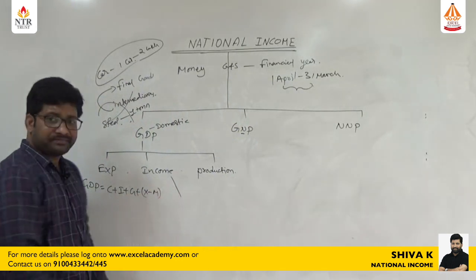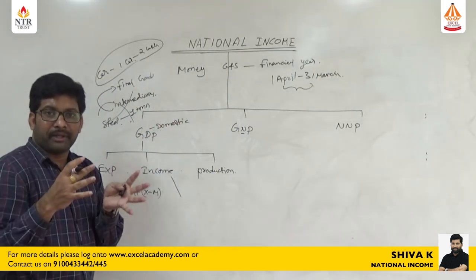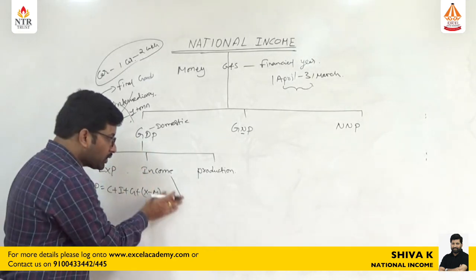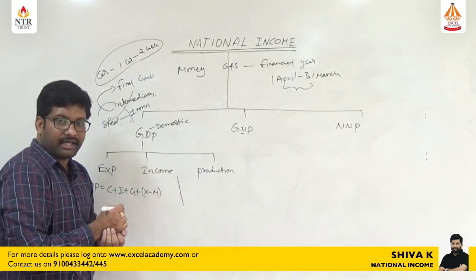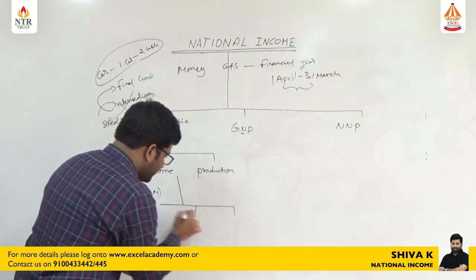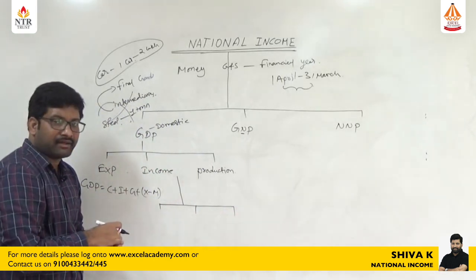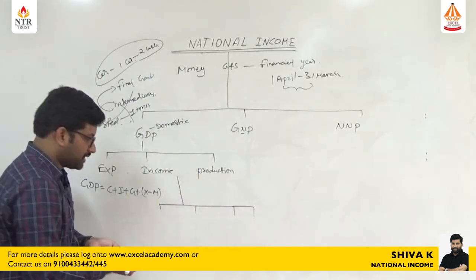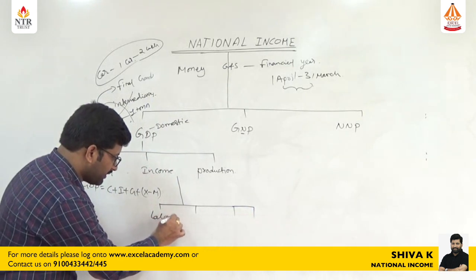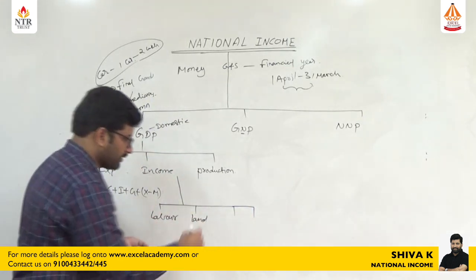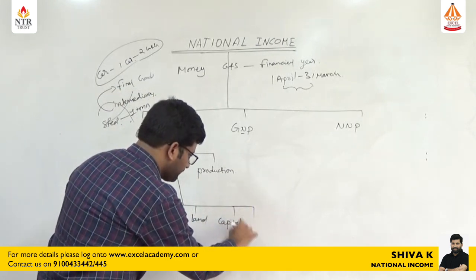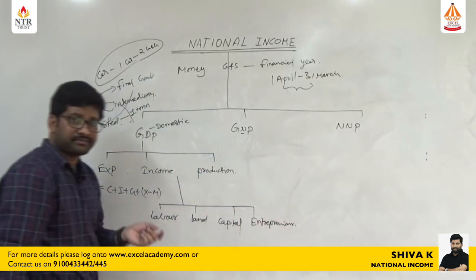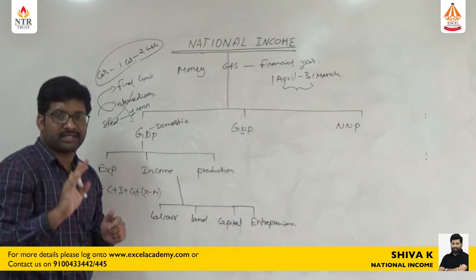What about the income method? Calculating the income of all the people in a country, or in India, is called the income method. Here, how do we calculate the income of all the people in India? GDP by the income method is calculated by taking four factors of production. What are these four factors? Labor, land, capital, and entrepreneur. Here, what are the four factors of production?